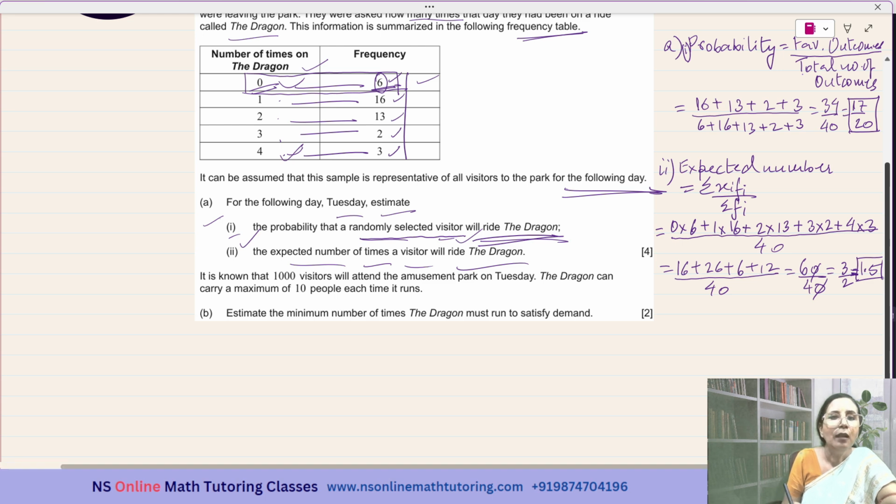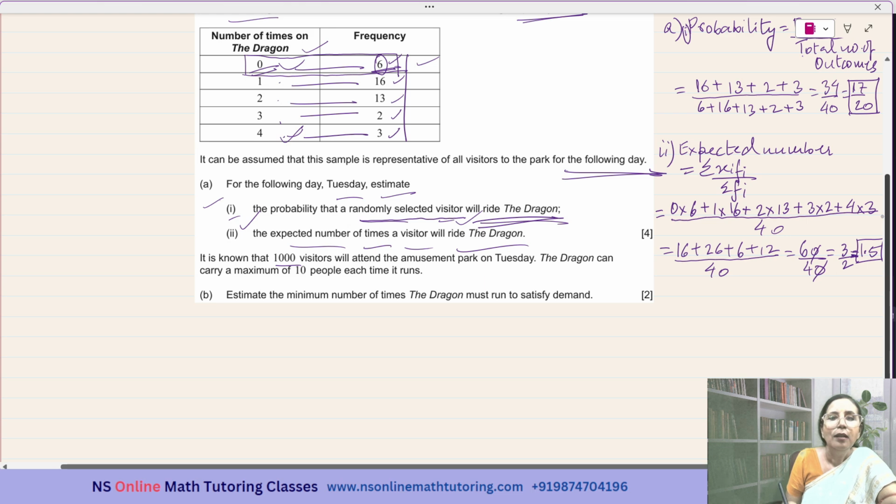It is known that 1,000 visitors will attend the amusement park on Tuesday. The Dragon can carry a maximum of 10 people each time it runs. Subpart B: estimate the minimum number of times the Dragon must run to satisfy the demand, containing 2 marks. And we are having the expected value of each visitor riding the Dragon to be equal to 1.5.